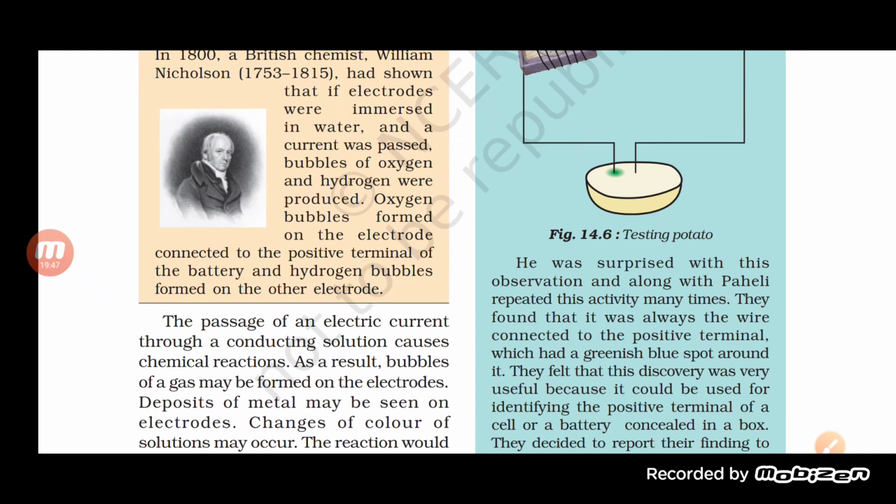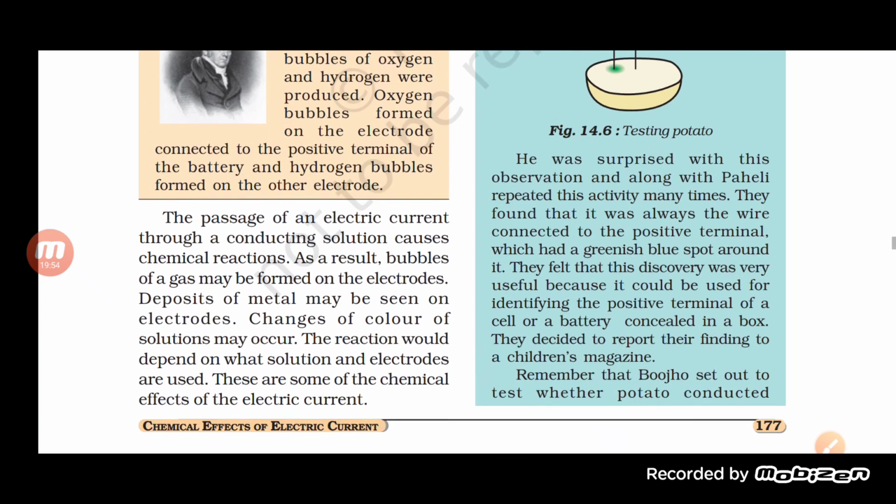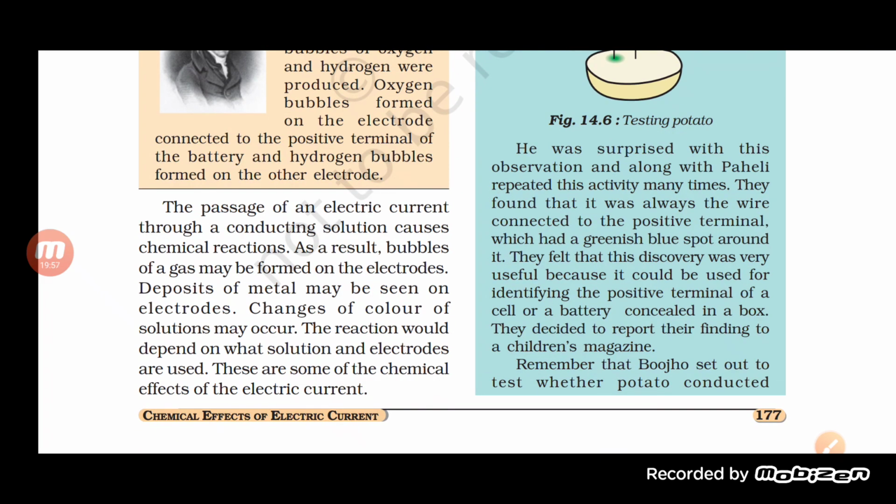He was surprised by this observation, and along with Paheli he repeated this activity many times, and they found that it was always the wire connected to the positive terminal that had the greenish blue spot around it. They felt that this discovery was very useful because it could be used for identifying the positive terminal of a cell or a battery. So basically this is how they tested the fruits, to see whether they allow electricity to flow through them or not.